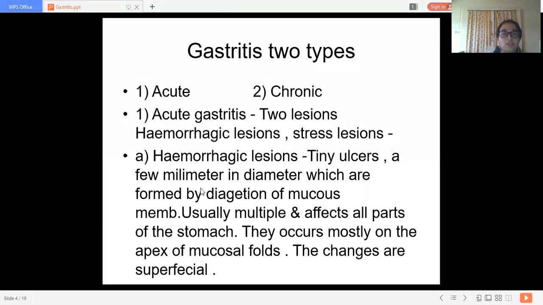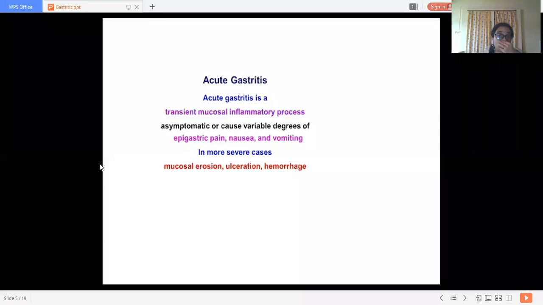So gastritis is of two types, that is acute and chronic. Acute gastritis has two lesions, hemorrhagic and stress lesions. About the stress, what is the effect of the stress, we are going to go into detail whenever we study the peptic ulcers. What is the role of stress?